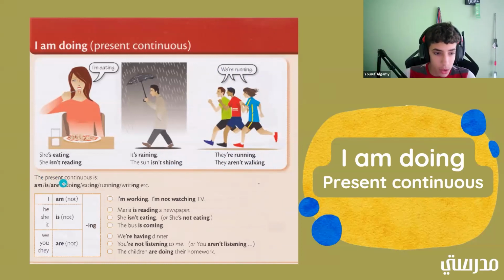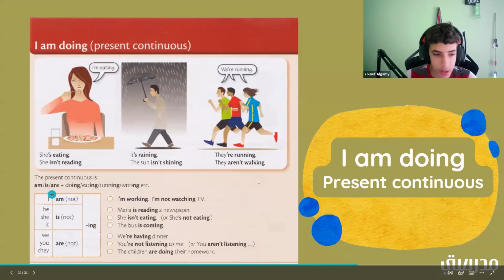All right. So now we're all going to work on this together. The present continuous is am, is, are, plus doing, eating, running, writing. So that means you're going to combine am, is, or are with doing something, or saying that you're eating something, running, writing, anything like that. So let's go ahead and get started here.